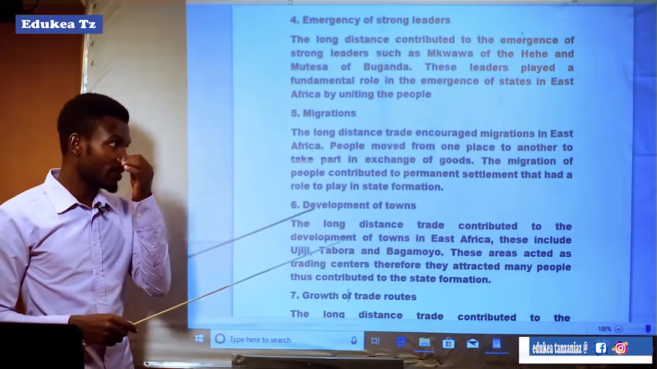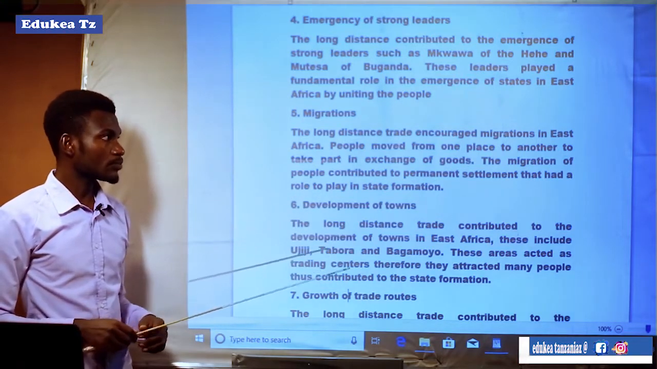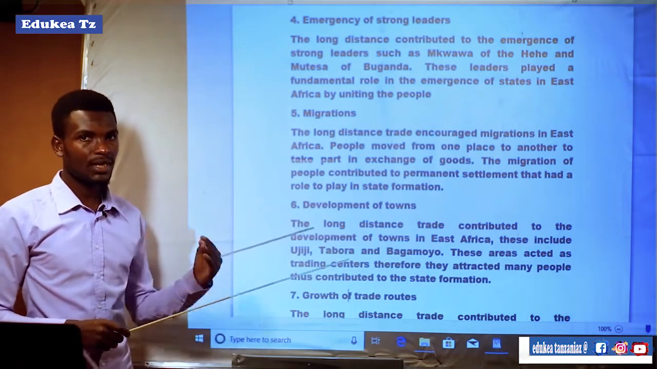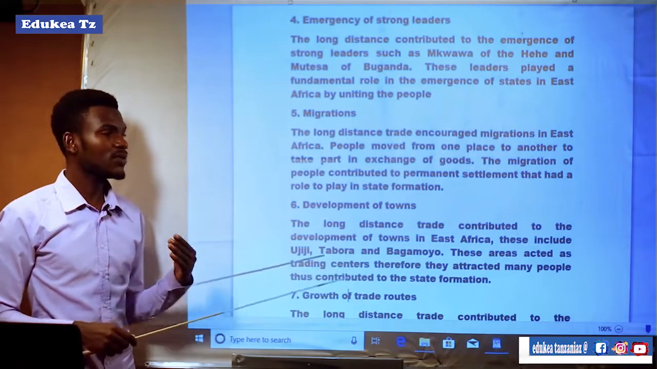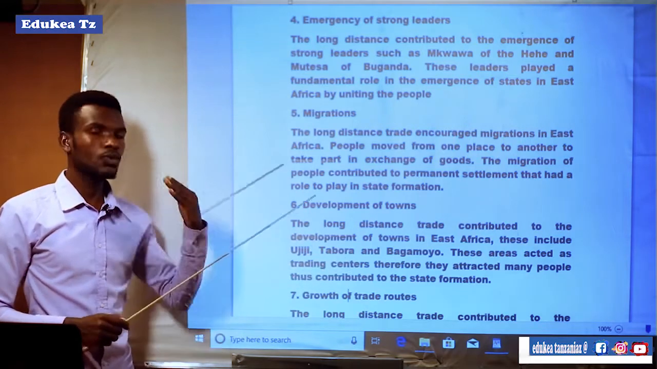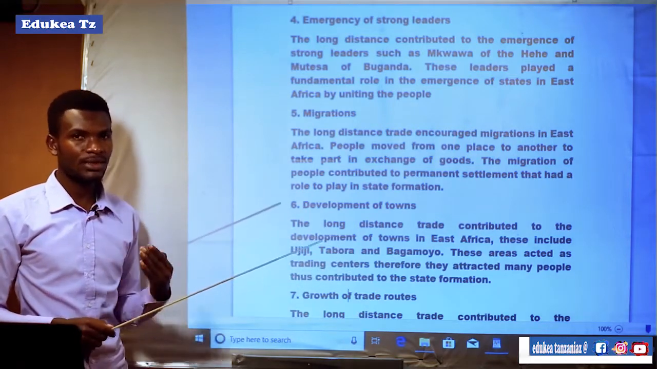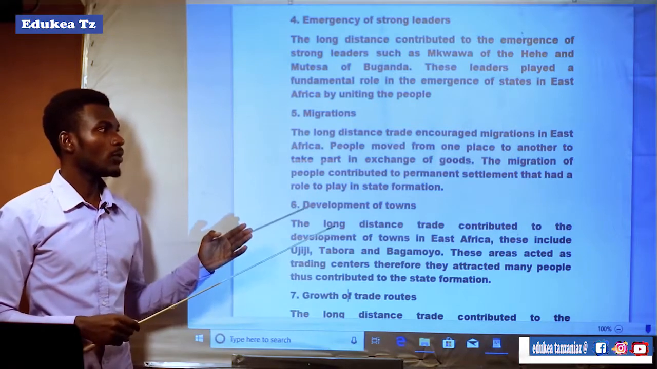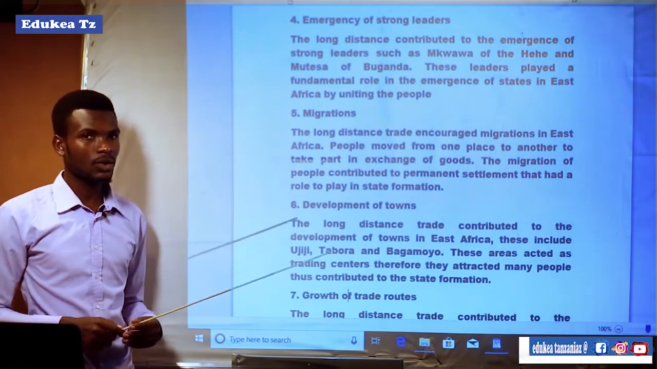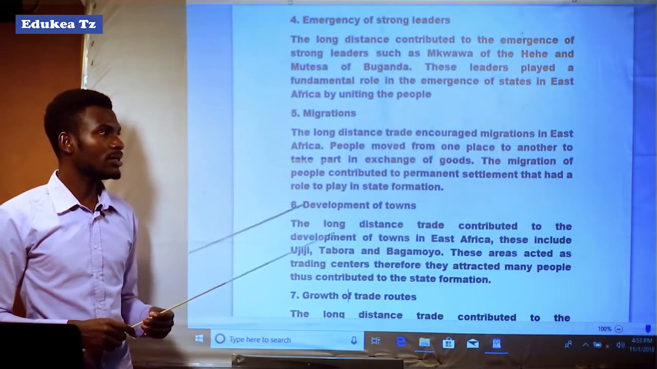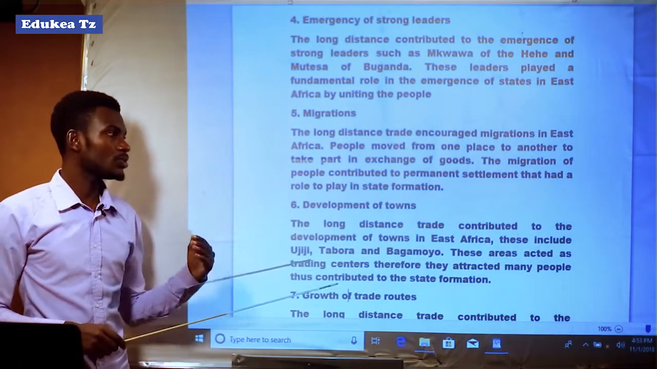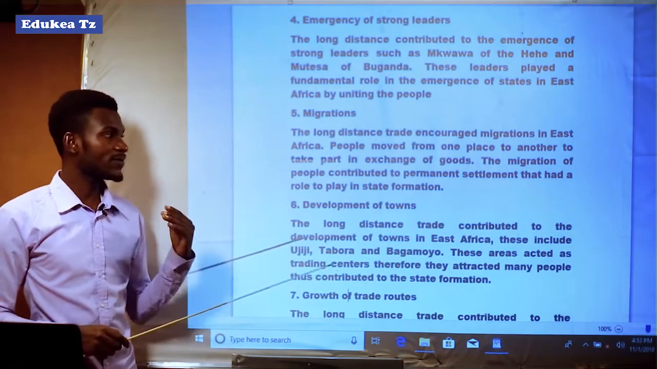It means that as people moved from one place to another, from the interior to the coastal areas for the exchange of goods, that made them establish permanent settlements for conducting their trading activities, and that action contributed much to the formation of states.